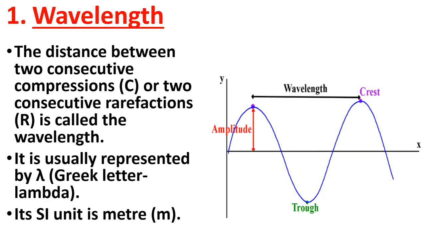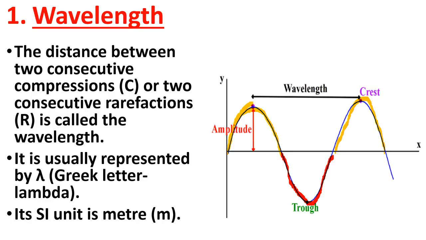Now you know that the wave above the x-axis is compression. So these are compressions which I have shown by yellow color. Okay, and the waves below the x-axis are called rarefactions. So this is rarefaction which I have shown by red color. Clear? Now what is wavelength? The distance between two consecutive compressions.